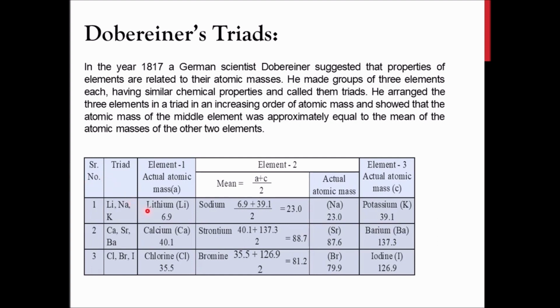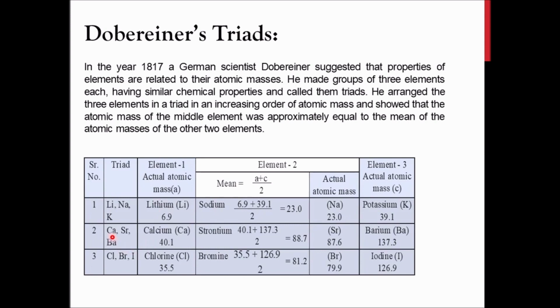In this example, we have lithium, which has an atomic mass of 6.9, and potassium, which has an atomic mass of 39.1. When you take the mean of it, you get 23.0, which is actually the atomic mass of sodium.